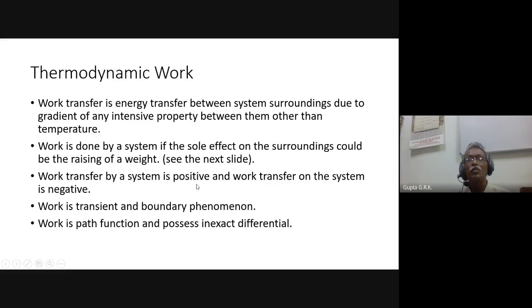Work transfer by a system is positive, work transfer on the system is negative, and work is a transient and boundary phenomenon. Work is a path function and possesses an inexact differential. Okay, so we will see what this is.